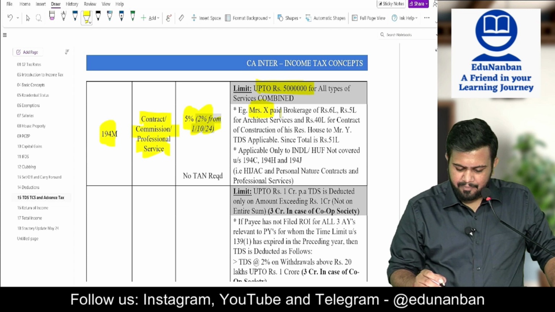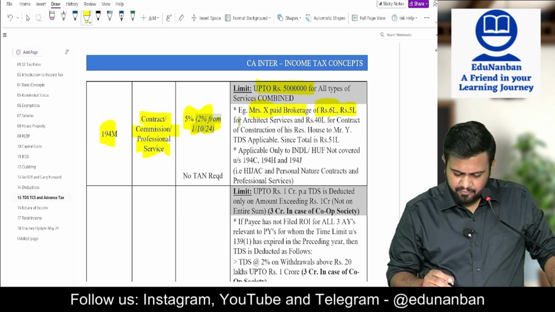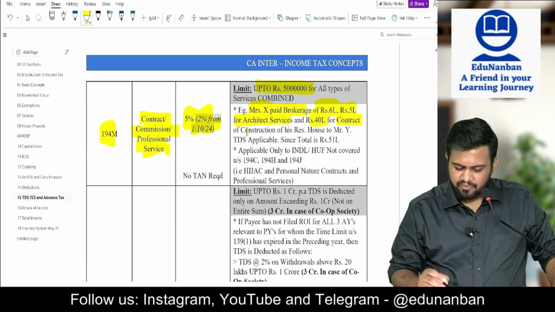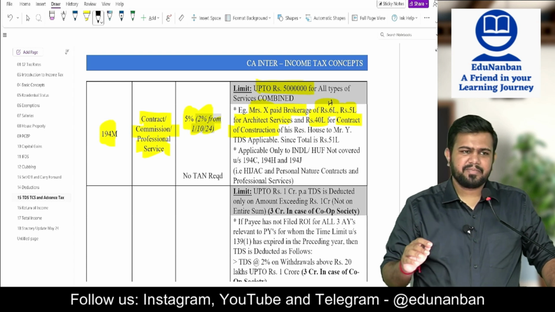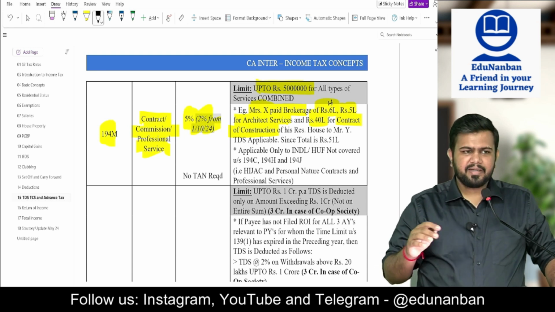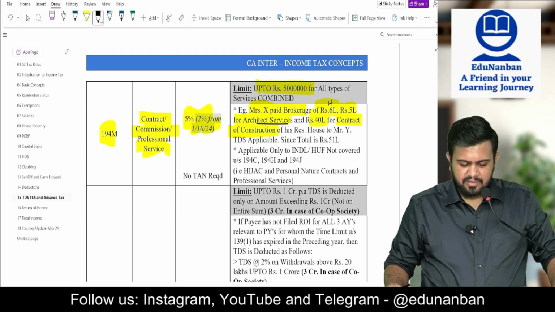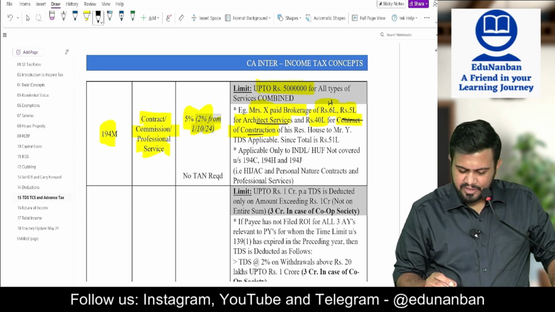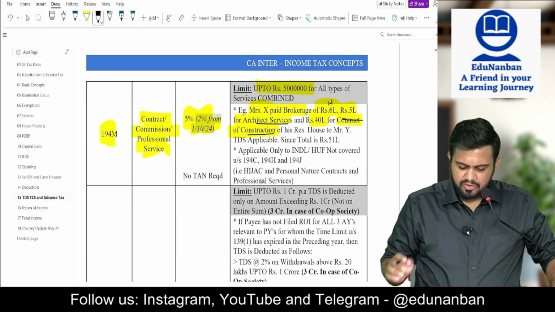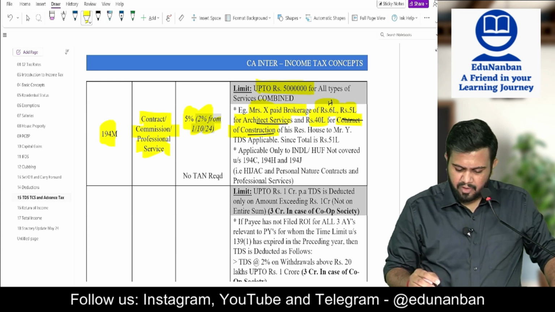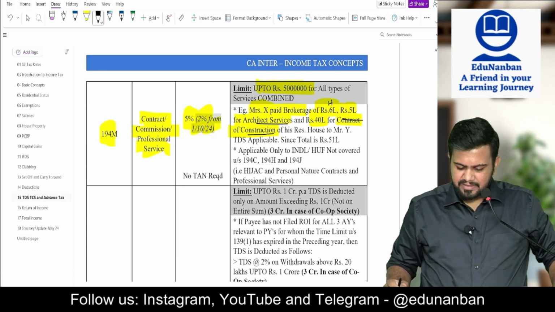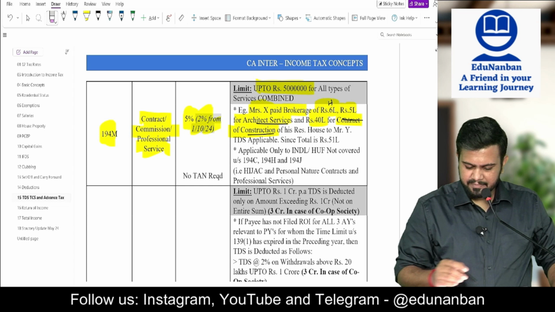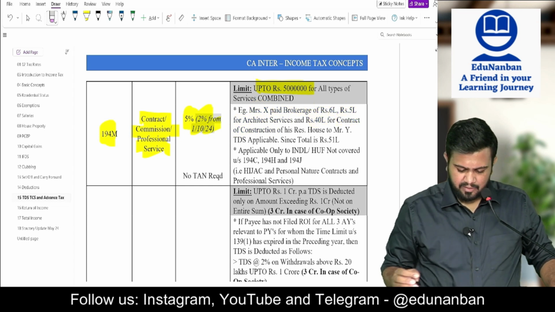Mrs. X paid brokerage of 6 lakh rupees, 5 lakh rupees for architect service and 40 lakh rupees for contract of construction. So brokerage comes under 194H. Generally brokerage comes under commission. Architect service is professional service and contract of construction is contract. So all these 3 are there. So it is how much? 40 plus 6 plus 5, total 51. Hence TDS should be deducted. புரியுதா? So எல்லாமே combine பண்ணி பார்க்கணும்.